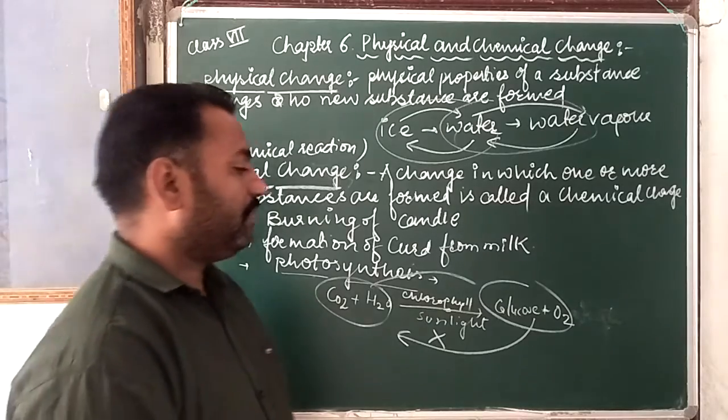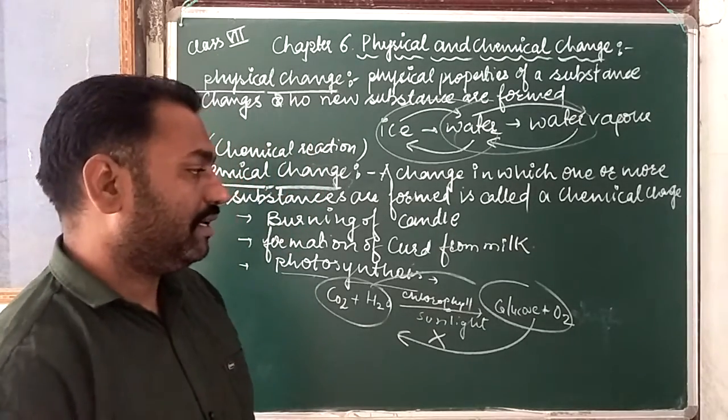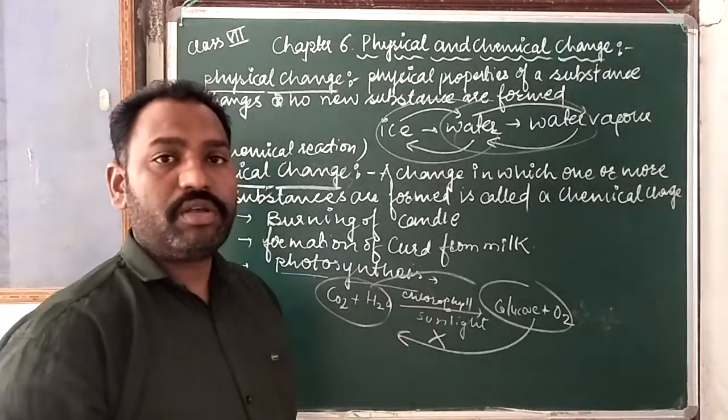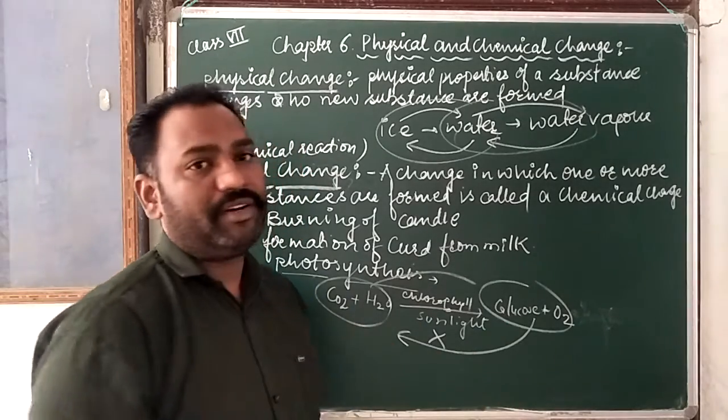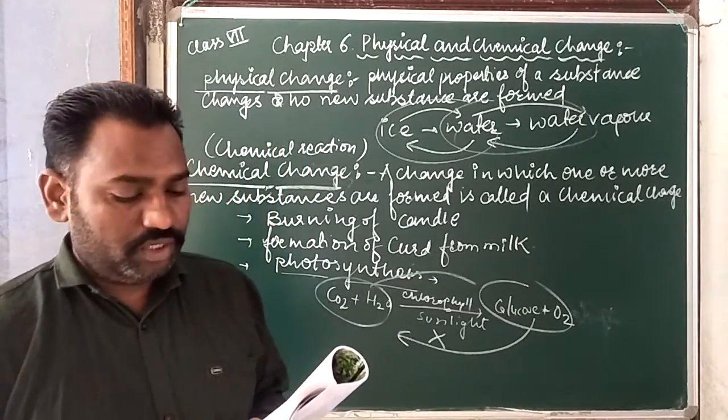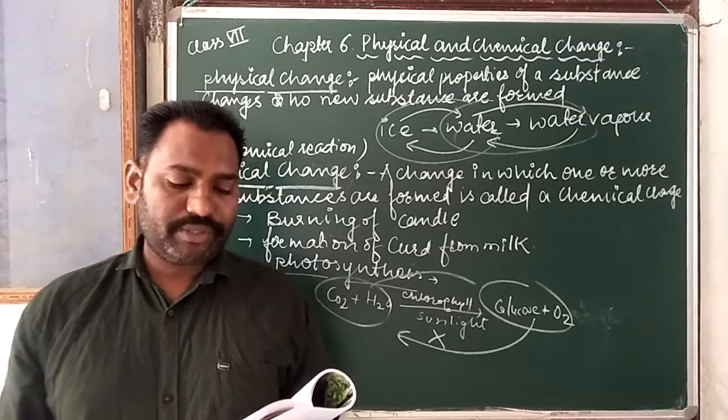So photosynthesis is an irreversible change, and a chemical change or chemical reaction. This change is irreversible in nature.